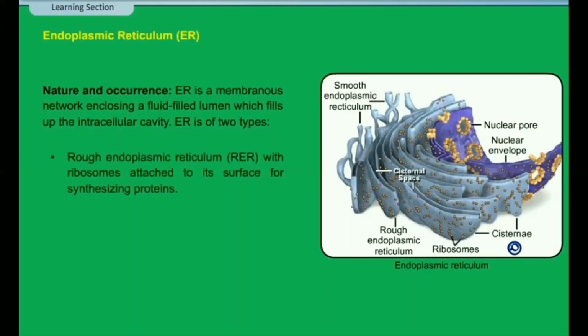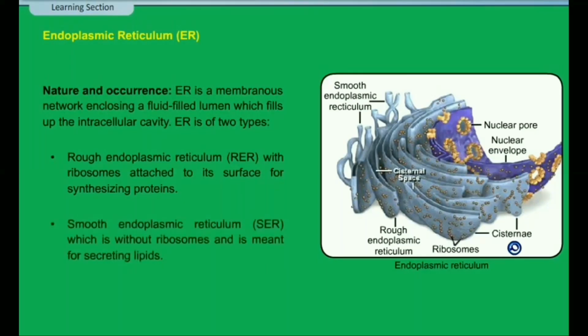Rough endoplasmic reticulum, RER, with ribosomes attached to its surface for synthesizing proteins. Smooth endoplasmic reticulum, SER, which is without ribosomes and is meant for secreting lipids.